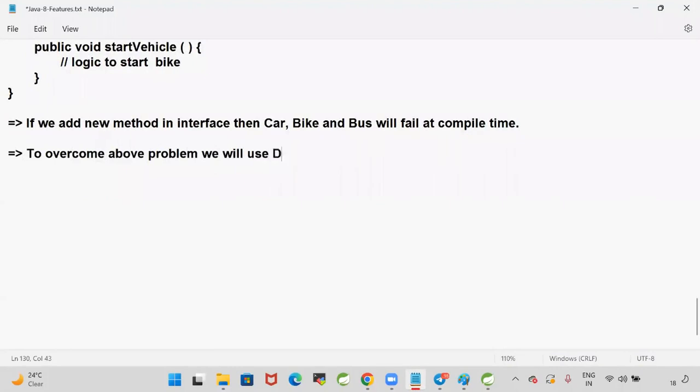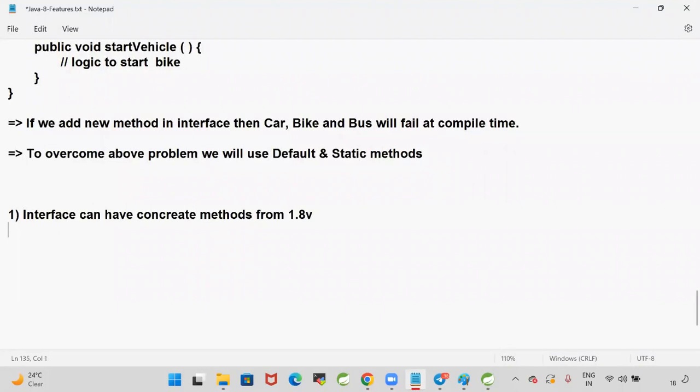To overcome the above problem, we will use default and static methods. Interface can have concrete methods from version 1.8. An interface concrete method should be default or static.